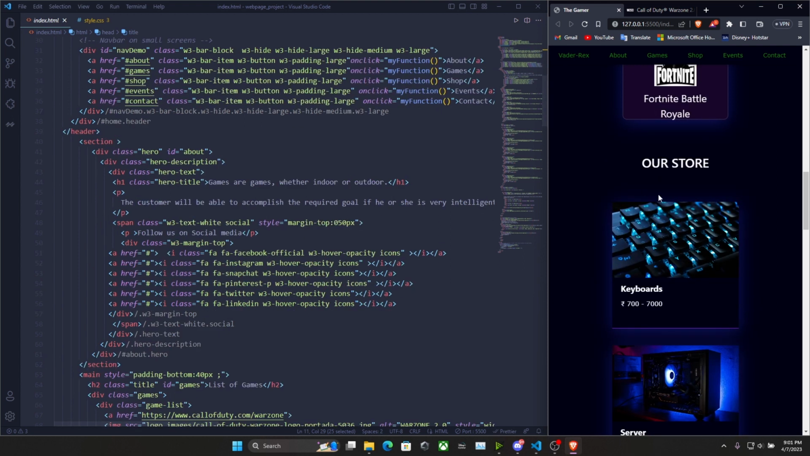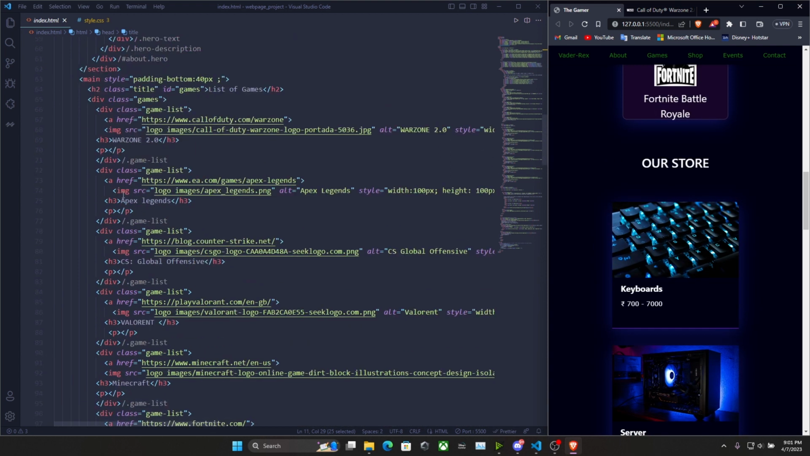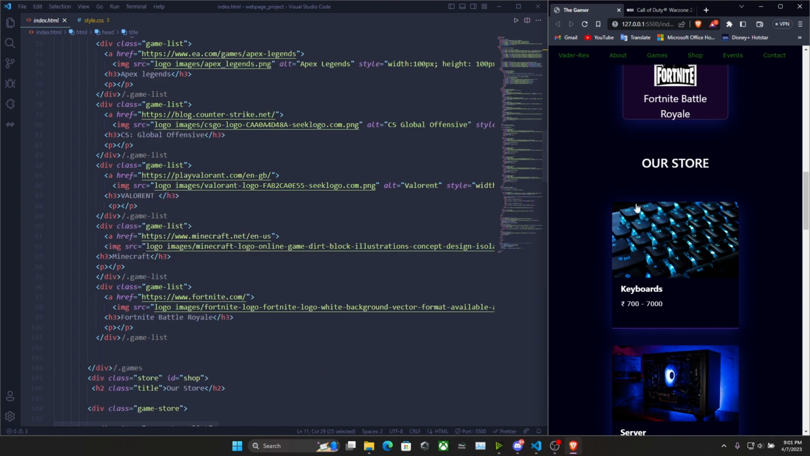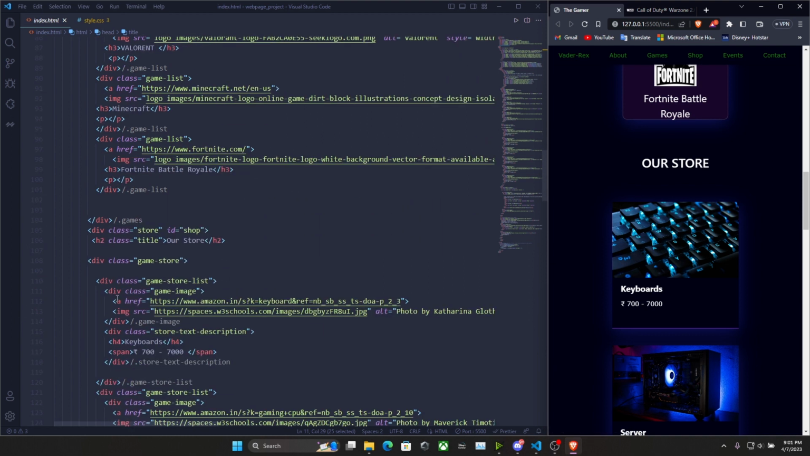Next comes the same thing. We can follow the same tag links for that. Once all the tag links have been done, the same thing goes for our store. You can see the class is image, so the class is store list. Once the class store list has been done, you call an anchor for Amazon keyboards.